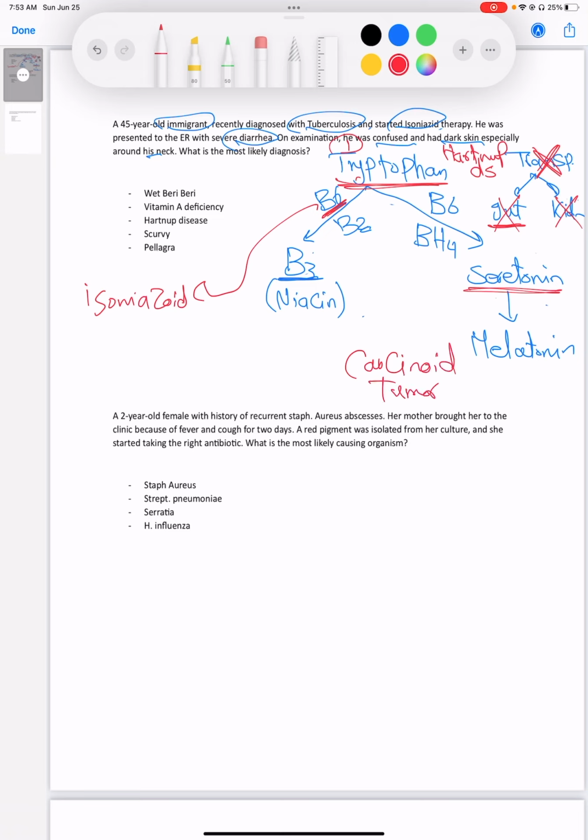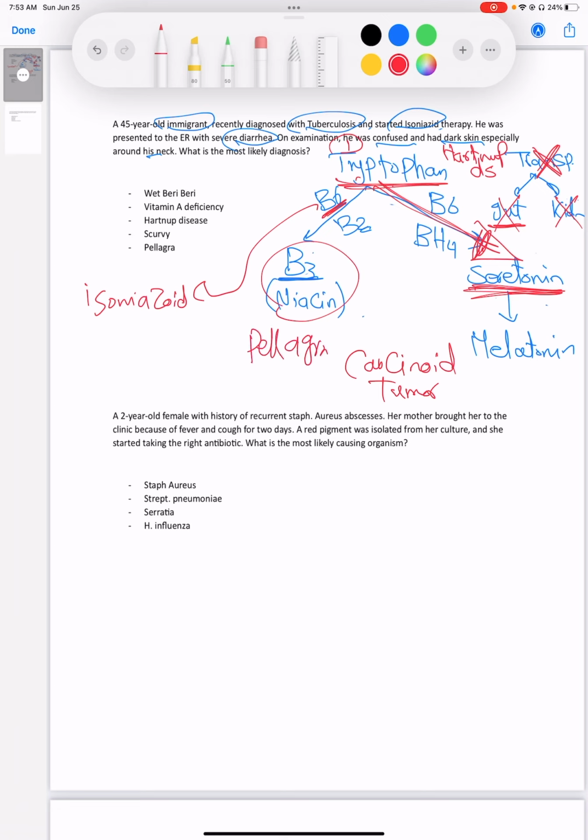In carcinoid tumor, basically it's a gut tumor, or it can be in the lung too. Carcinoid tumor produces huge amounts of serotonin. So what happens here is all tryptophan gets switched this way to produce serotonin, and nothing will be left for the niacin. No tryptophan will be left for the niacin. So those are the three common causes of B3 deficiency, which is called pellagra.